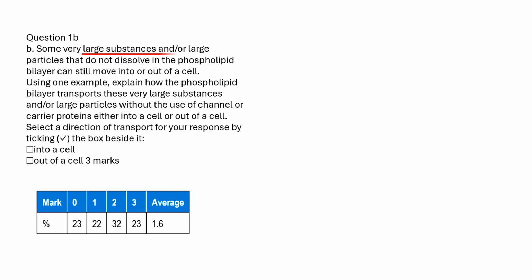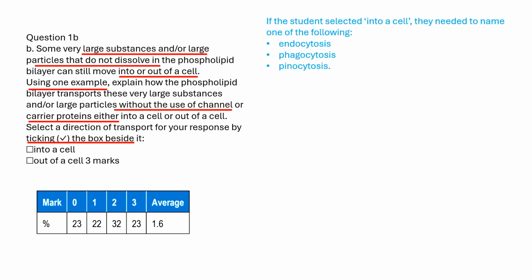Some very large substances, and/or large particles, that do not dissolve in the phospholipid bilayer, can still move into or out of a cell. Using one example, explain how the phospholipid bilayer transports these very large substances, and/or large particles, without the use of channel or carrier proteins either into a cell or out of a cell. Select a direction of transport for your response by ticking the boxes. If the student selected into a cell, they needed to name one of the following: endocytosis, phagocytosis, or pinocytosis.